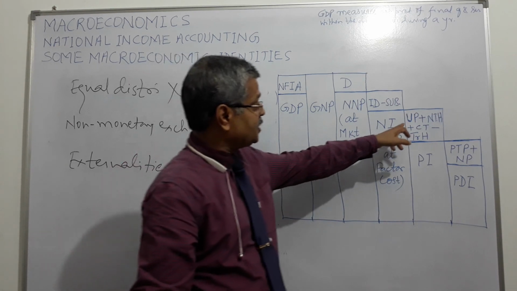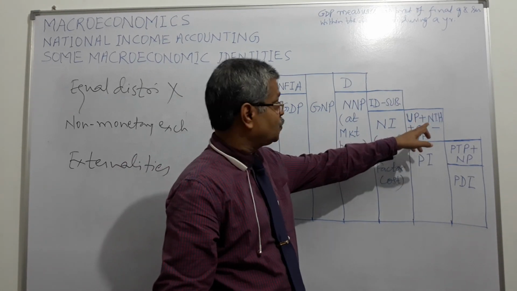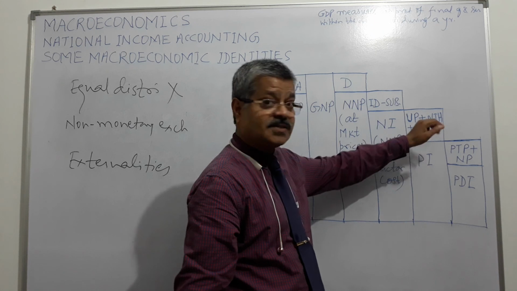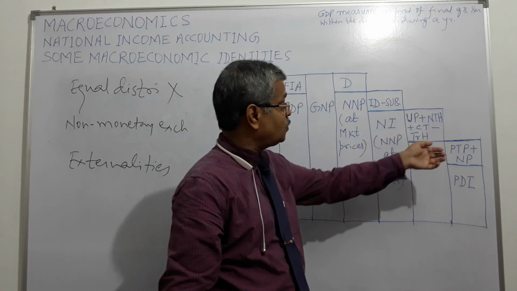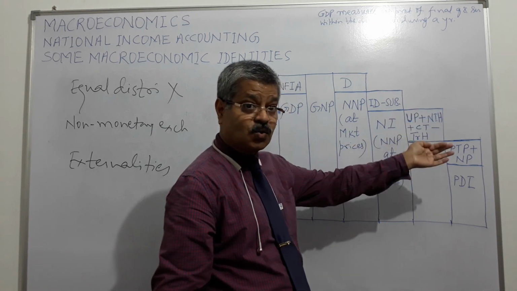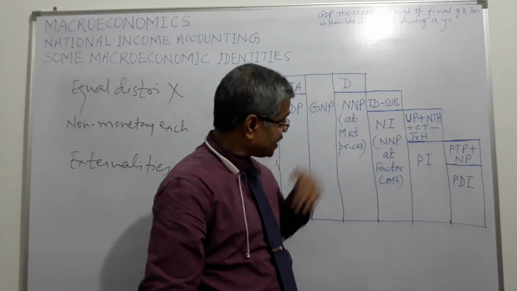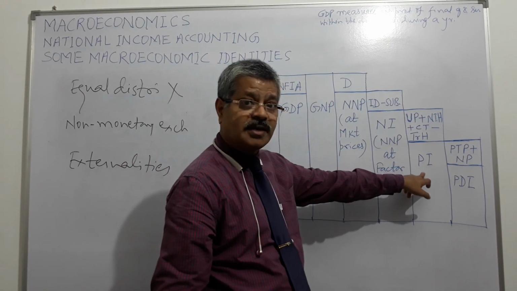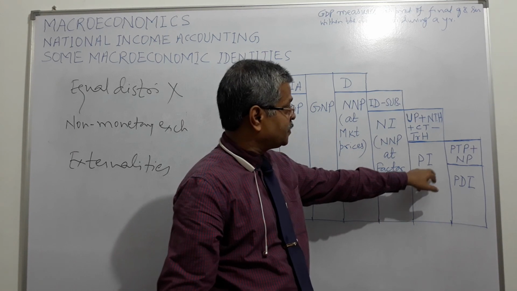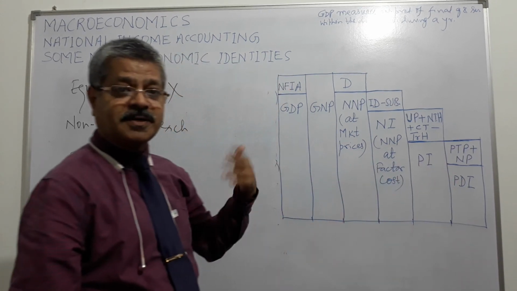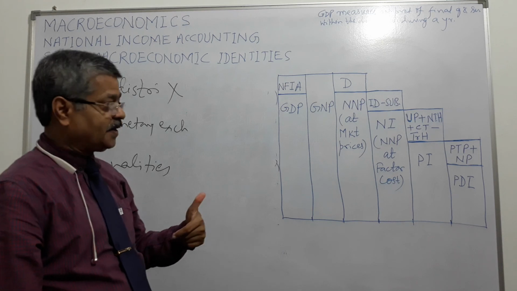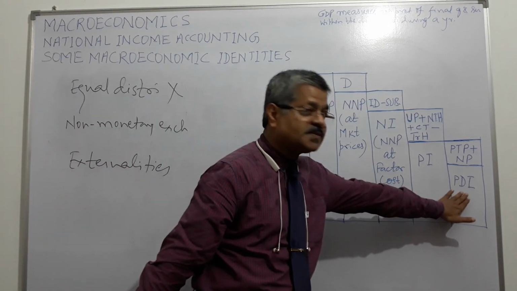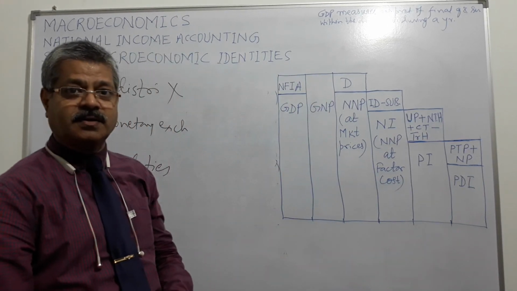Then undistributed profit doesn't go to the households. Net interest paid by the households goes out. Corporate tax doesn't go to the households. Transfers to the household by the government or other agencies are added. Then we are left with personal income. But out of personal income we pay personal taxes and fines, penalties. Then we are left with personal disposable income, right?